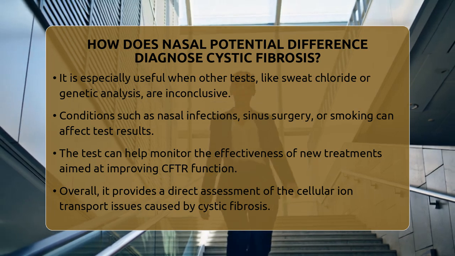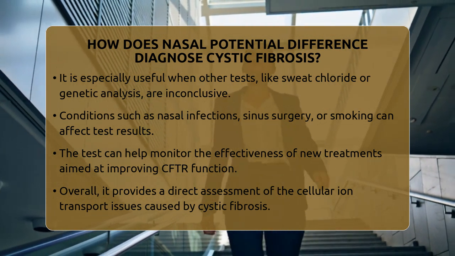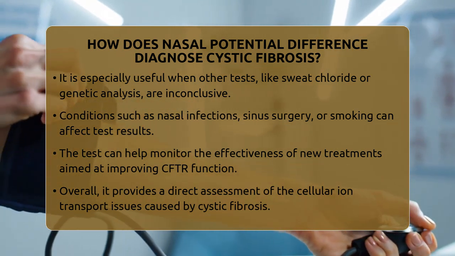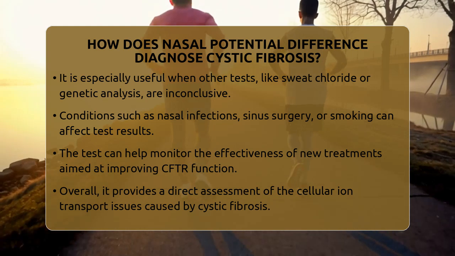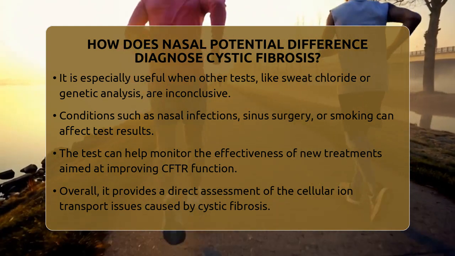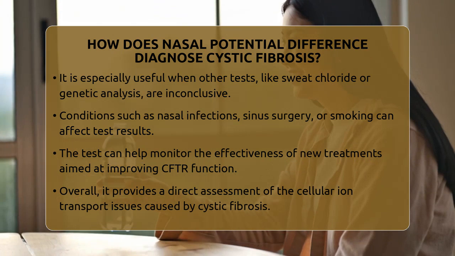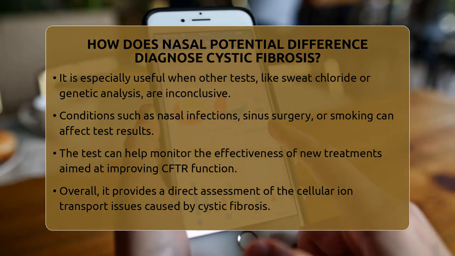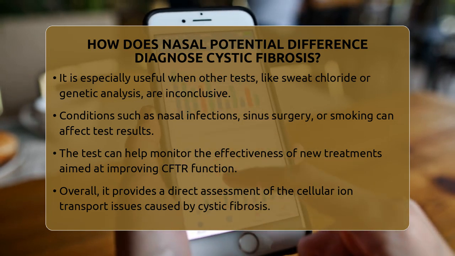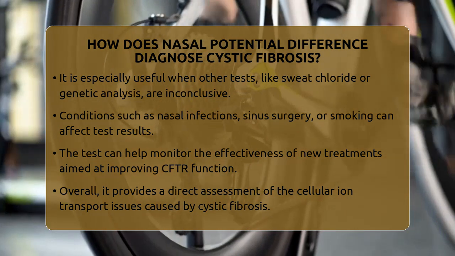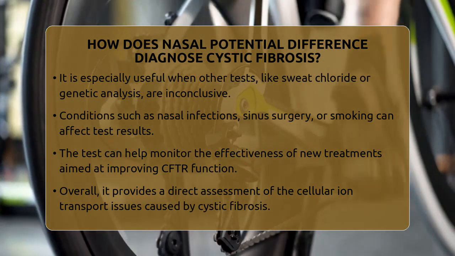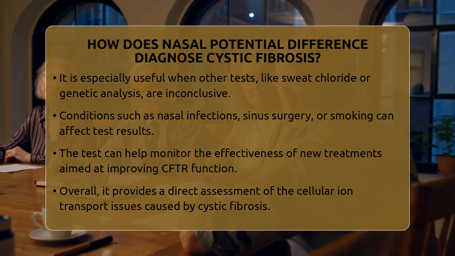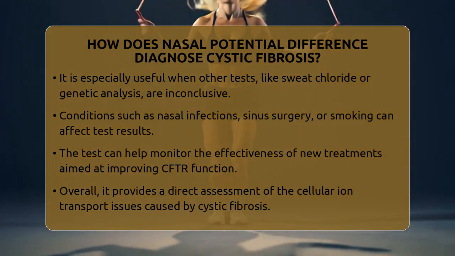In essence, the nasal potential difference test offers a direct window into how well the defective CFTR protein is functioning in the body. It provides a physiological measure of the cellular problem at the heart of cystic fibrosis. As new therapies aim to improve CFTR function, this test can help monitor how well those treatments are working. For anyone suspected of having cystic fibrosis, it's a valuable tool that complements other diagnostic methods, helping doctors understand the underlying ion transport issues and tailor treatments accordingly.